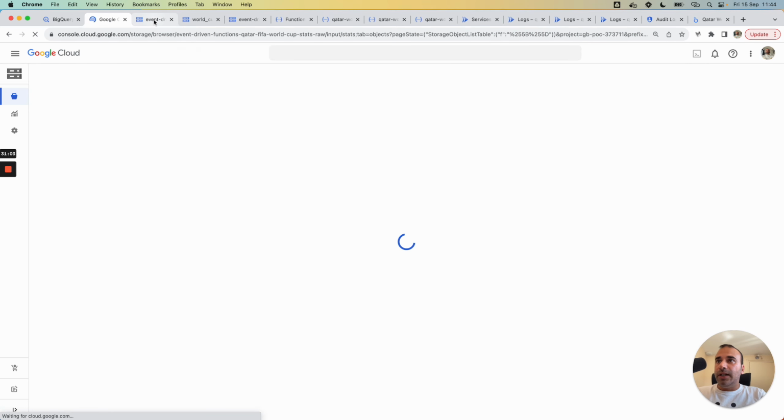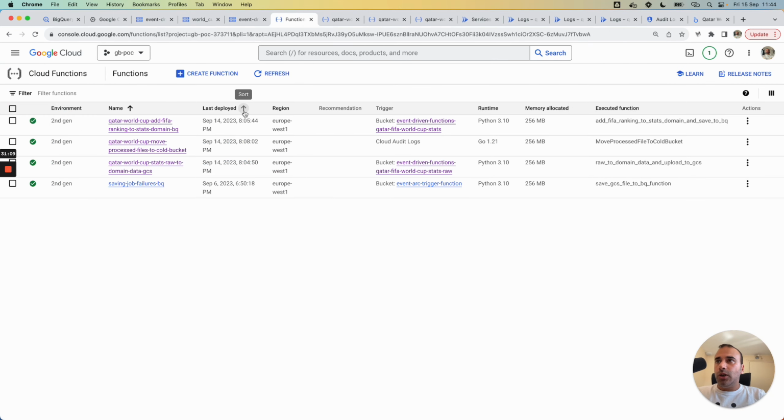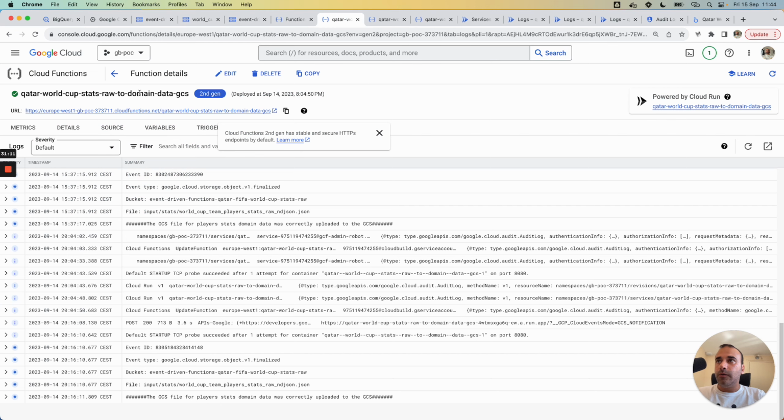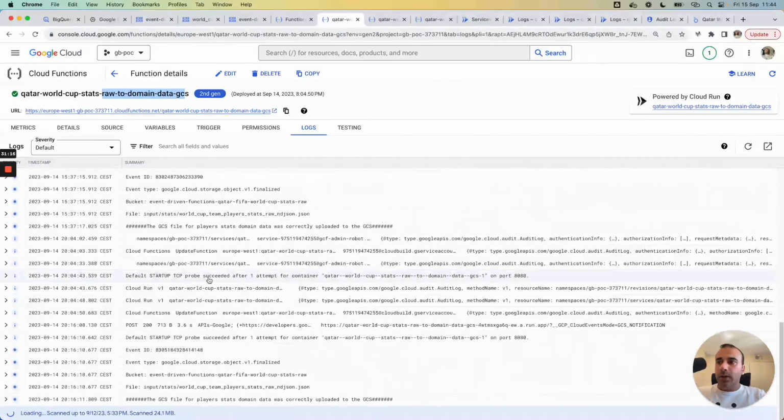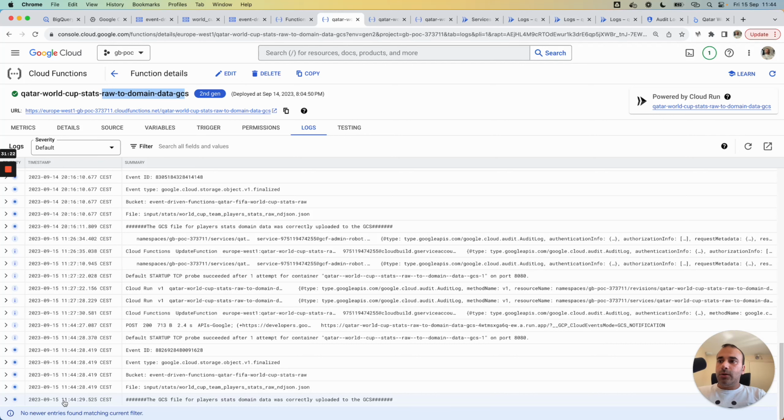I upload the element here, and I think the cloud function was triggered. I jump here to my first cloud function, raw to domain, and I will refresh the log. And normally in real time, we saw that the cloud function was triggered correctly and the domain data was calculated and uploaded to the cloud storage bucket.